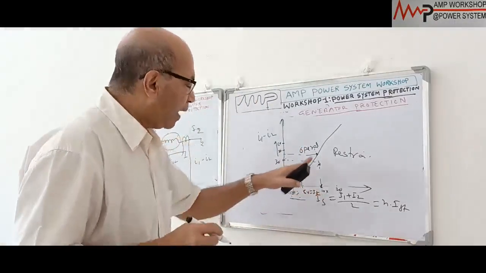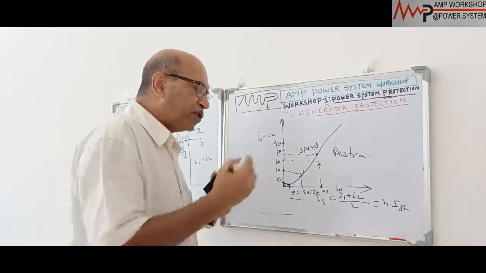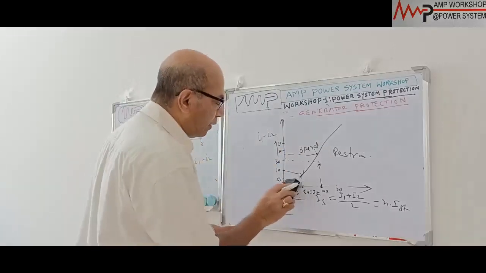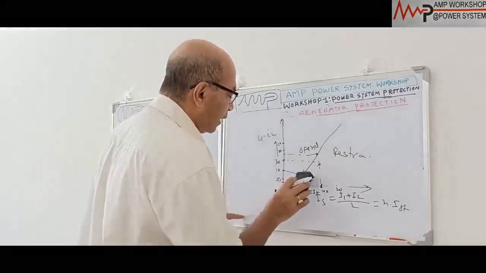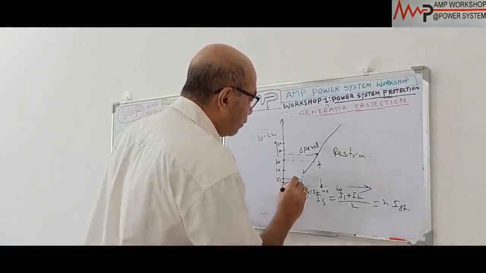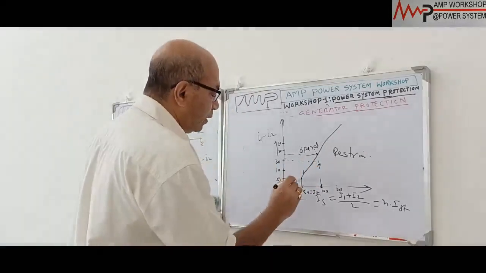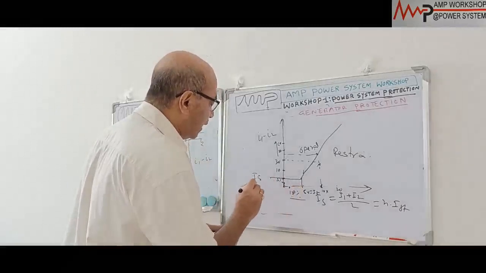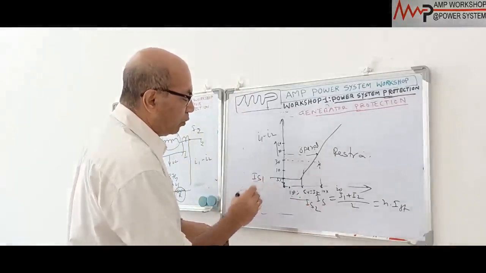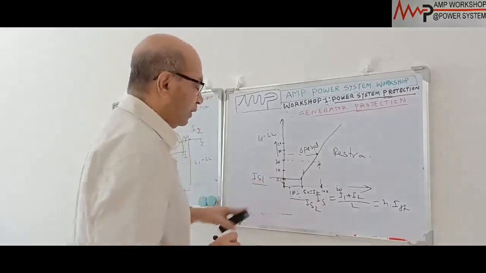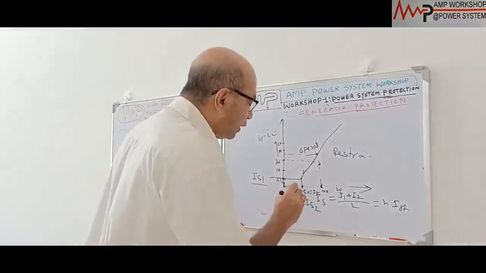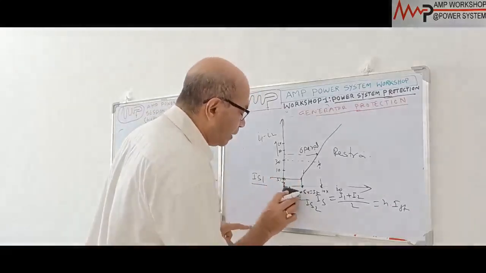You understand? In that way, we are giving some restraining force to the relay to avoid operation. In the case of a digital relay, we do it in a different way. The characteristic will be like this, flat, and then it goes up. Here we have two settings, IS1 and IS2. IS1 means, at full load, a minimum 5% differential current is required to operate the relay, and this may go up to suppose 150%.